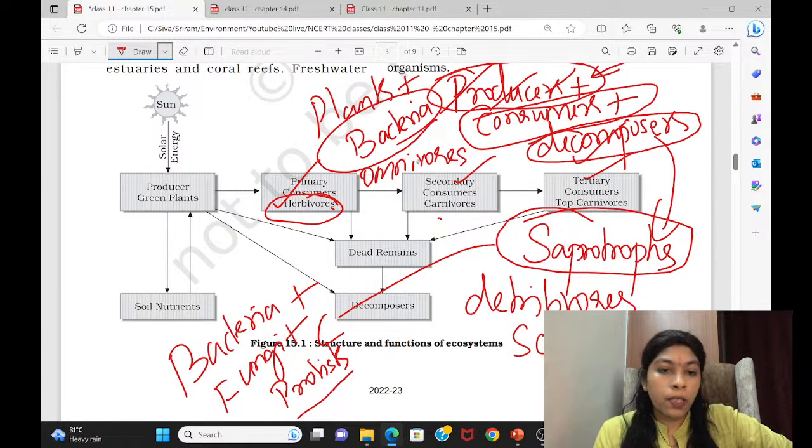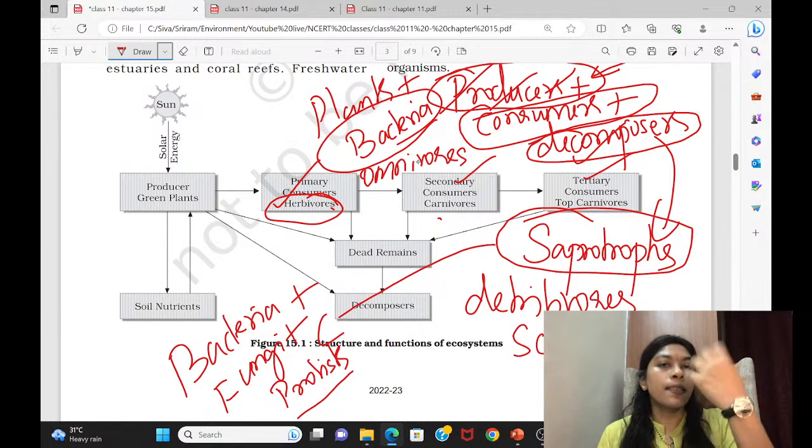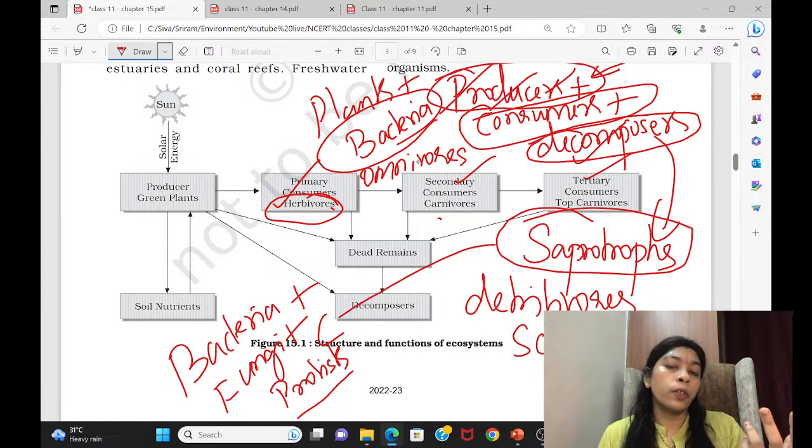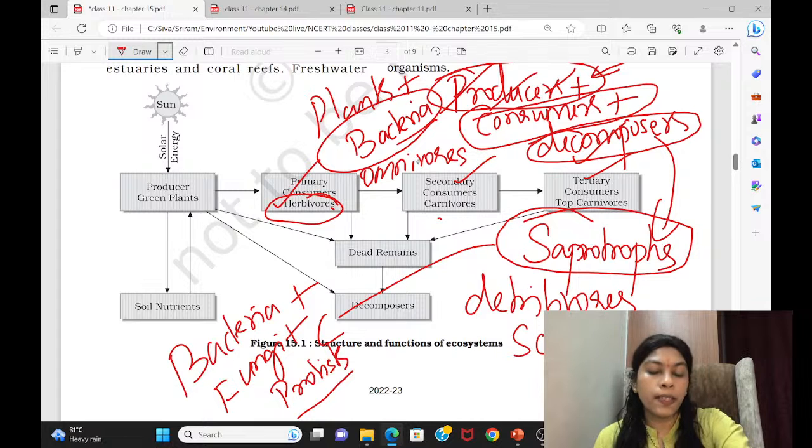So where we stopped. The main difference is that the decomposers, the so-called saprotrophs, do saprophytic digestion. That means they will not ingest, they will not take the food inside. They will secrete an enzyme. That enzyme will digest the dead organism and they will only absorb the nutrients. That is the kind of digestion they follow. This is the difference between them and the detritivores and scavengers.